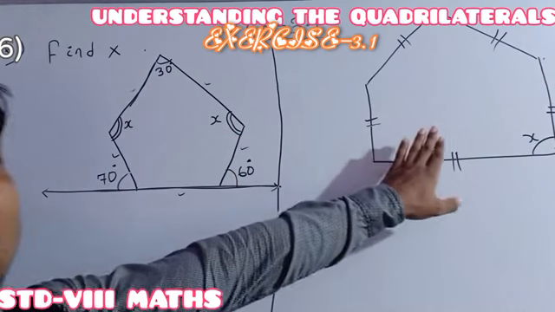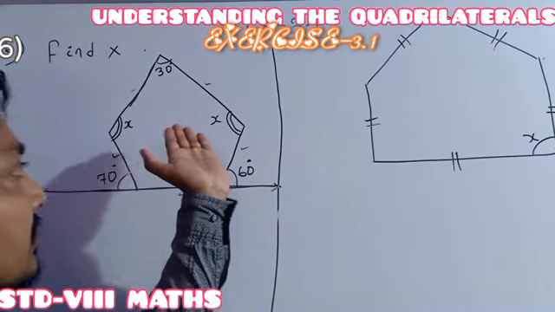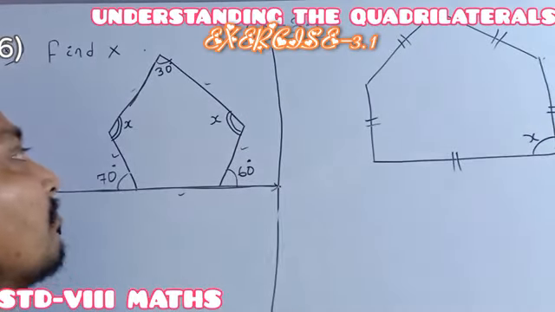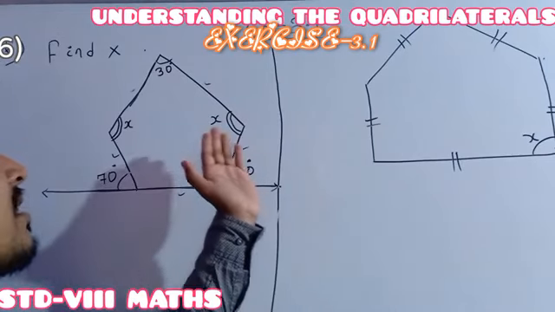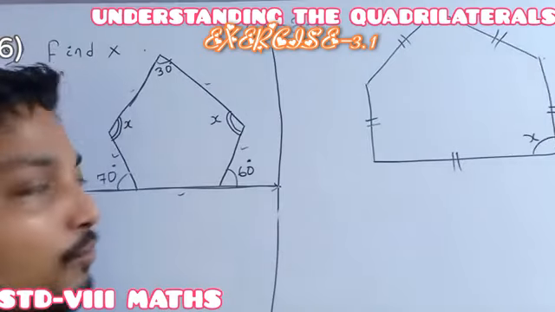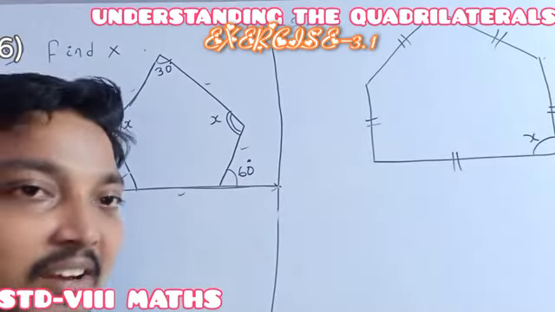This figure also has 5 sides. It means this one is a pentagon, and this one is also another pentagon, but the difference between the two figures is that this one is a normal pentagon, but that figure is a regular pentagon, whose sides are all equal, and all of its angles are also equal.